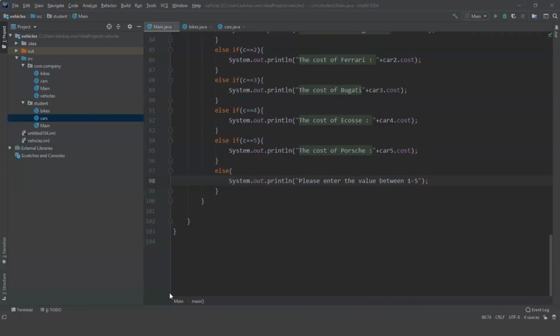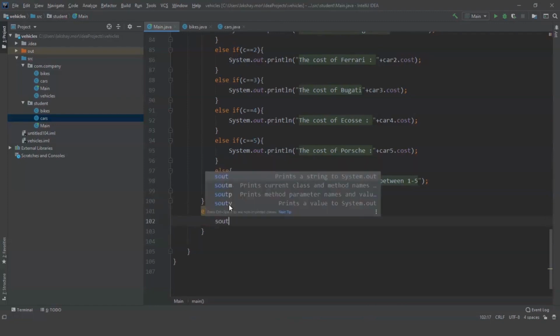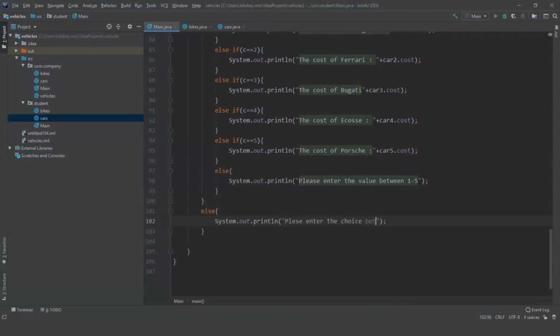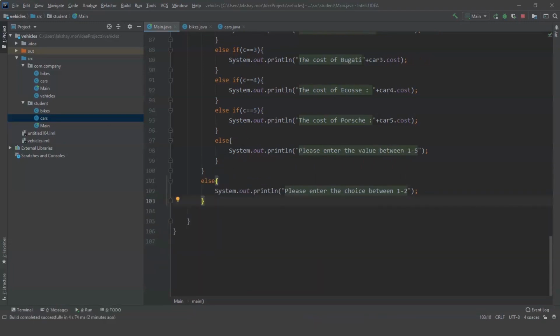Now remember the first choice that we wanted from user to enter either bikes or cars. So what if the user does not enter either 1 or 2? For that we need one more else function to tell the user to enter either 1 or 2. And with this we have completed our code. So now let's run this program.